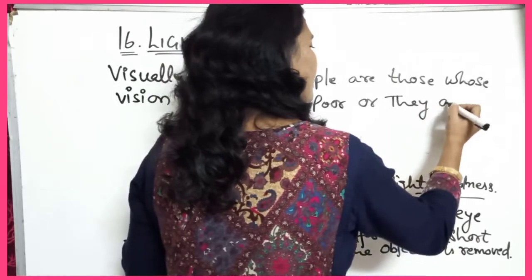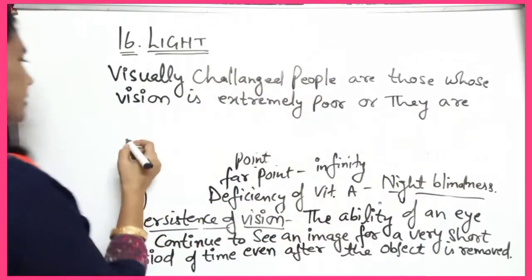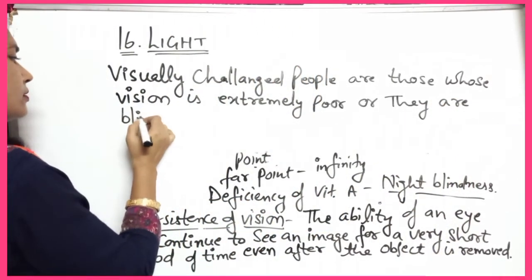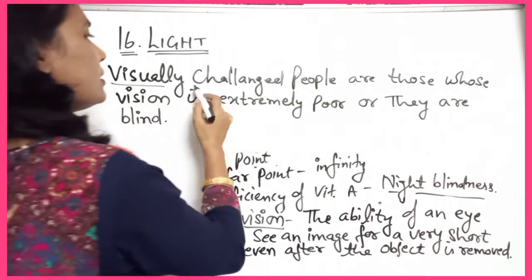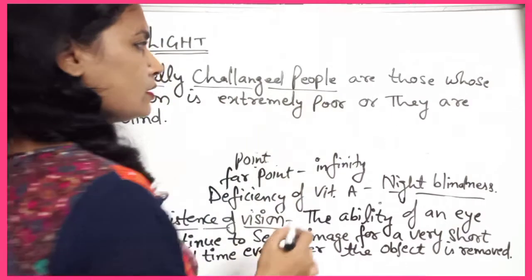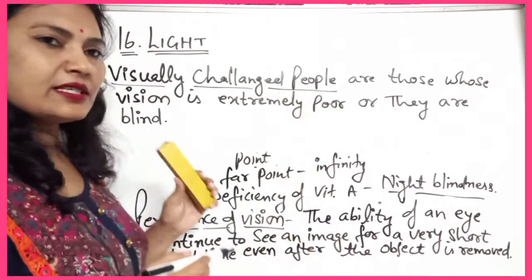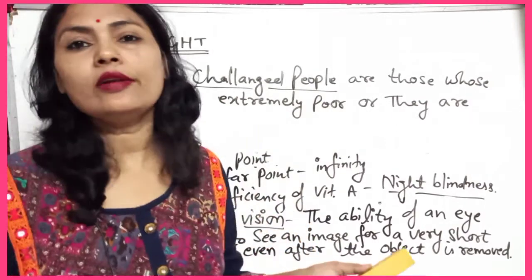So visually challenged people are those persons whose vision is extremely poor or who are blind.